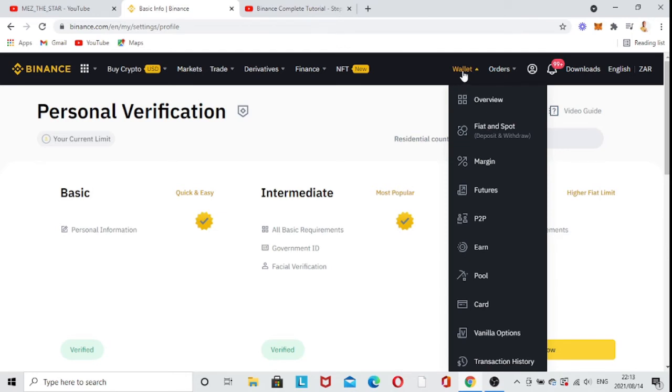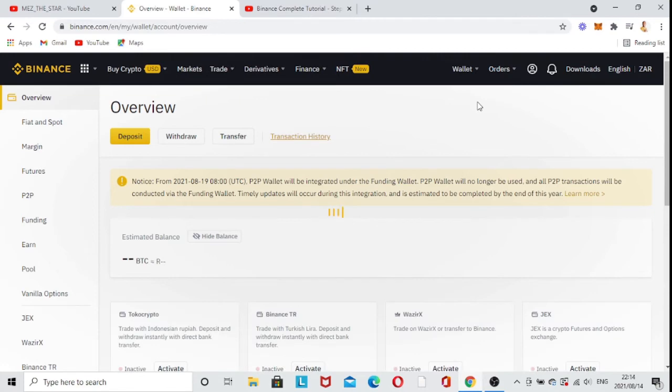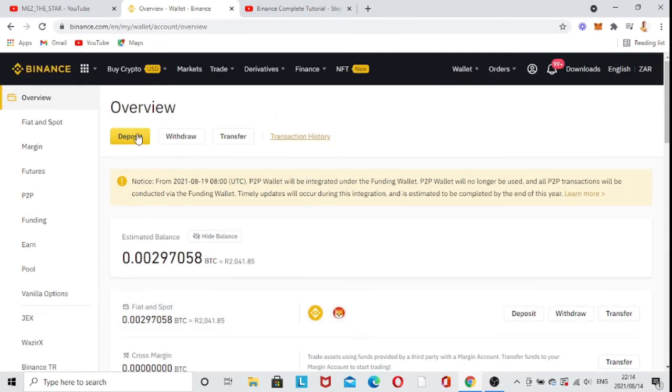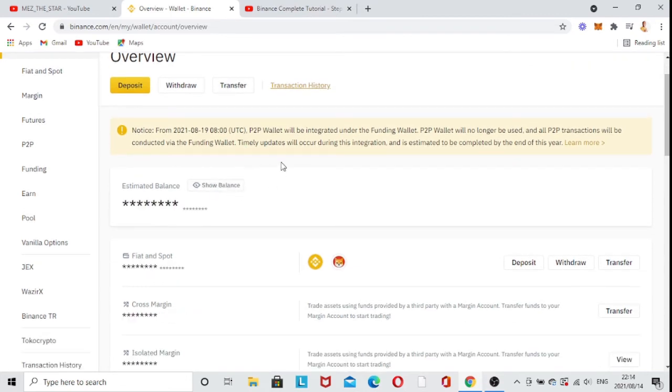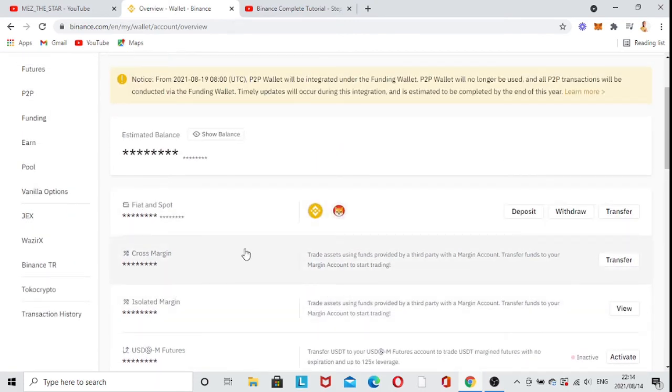And then you come onto this one, which is one of the most important ones, as you can see. So this is your wallet. We have the overview, which is going to come up now, and it's going to show you guys what the overview is all about, and then I'll go through it with you guys. So the overview has this, as you can see. So you're going to be shown everything here. These are the deposit and withdrawal, this is transfer. So let me just hide my deposit there. As you can see, I only have some Shiba on this one.